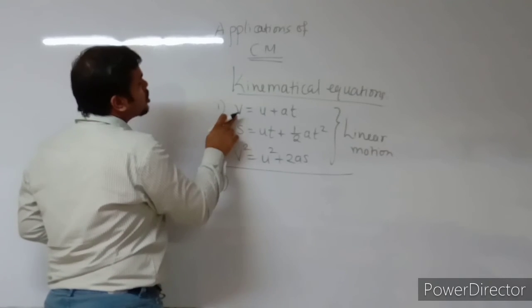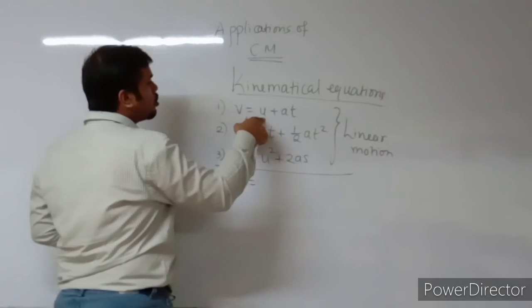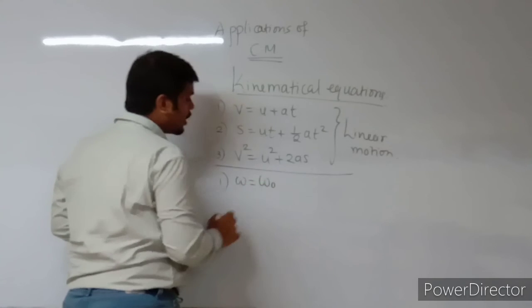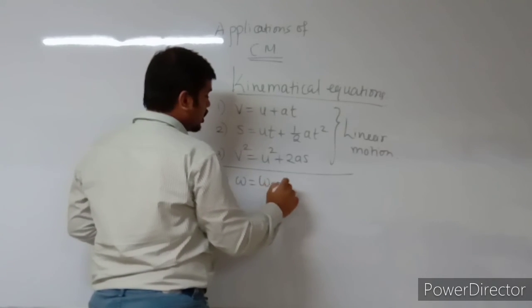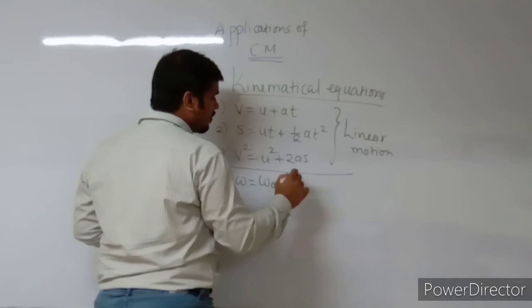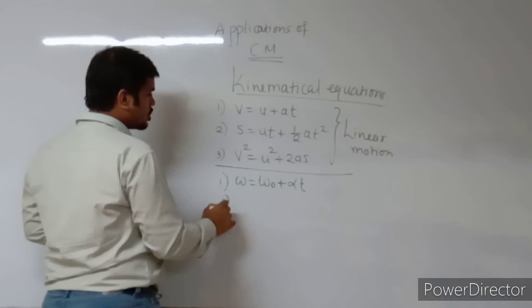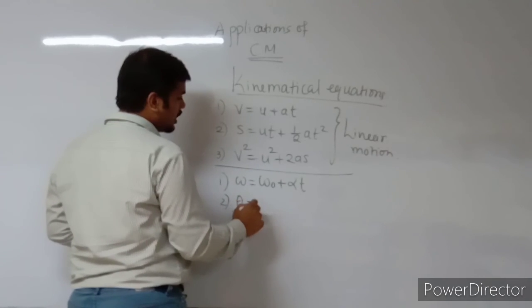V is replaced by, of course, omega, as we have seen earlier. U is initial velocity, so we will give omega naught, plus A is replaced by alpha, as we know it is angular acceleration. T is time itself, so there is no problem. S, that is displacement, is replaced by theta.